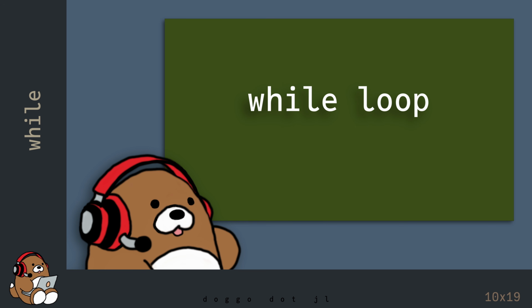The while loop is an example of a repeated evaluation in the form of a conditional loop. The while loop will repeat a task or set of tasks as long as the condition is true. Once the condition is false, then the computer stops. Let's take a look at an example.